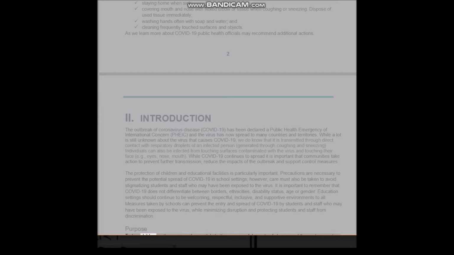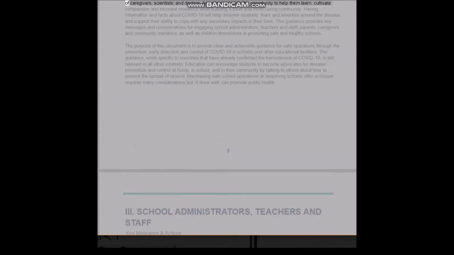Purpose. Today, children and young people are global citizens, powerful agents of change and the next generation of caregivers, scientists, and doctors. Any crisis presents the opportunity to help them learn, cultivate compassion and increase resilience while building a safer and more caring community. Having information and facts about COVID-19 will help diminish students' fears and anxieties around the disease and support their ability to cope with any secondary impacts in their lives.